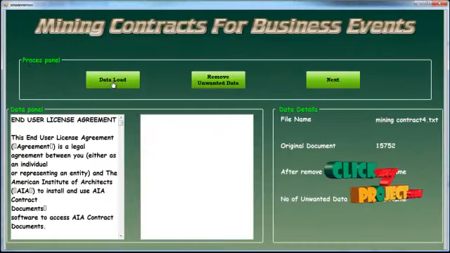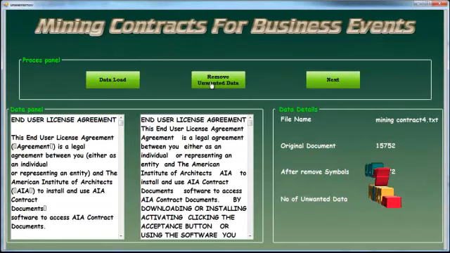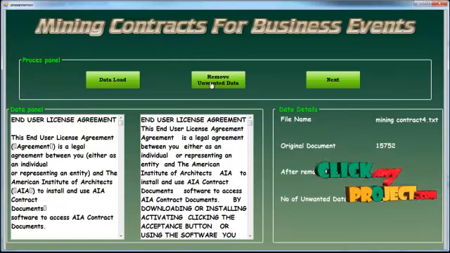Click on the data load button and the user document's unwanted data will be removed. This data is fed into rich text box 2. The file name is mining contract text files, and the original document is 15752. After removing symbols it is 15672. So after removing data it is 15672, and the number of unwanted data is 80. These 80 unwanted data items should be removed.